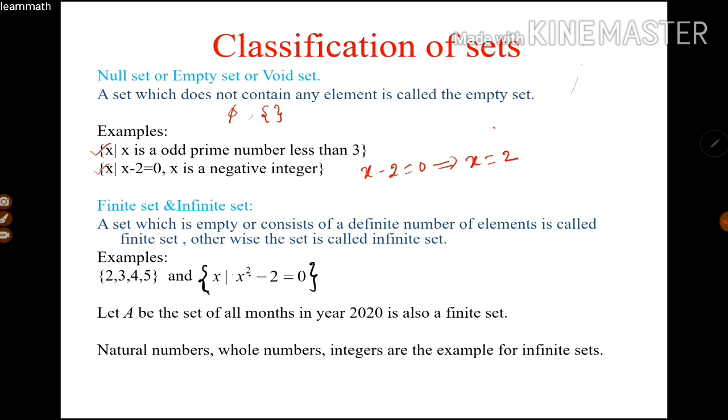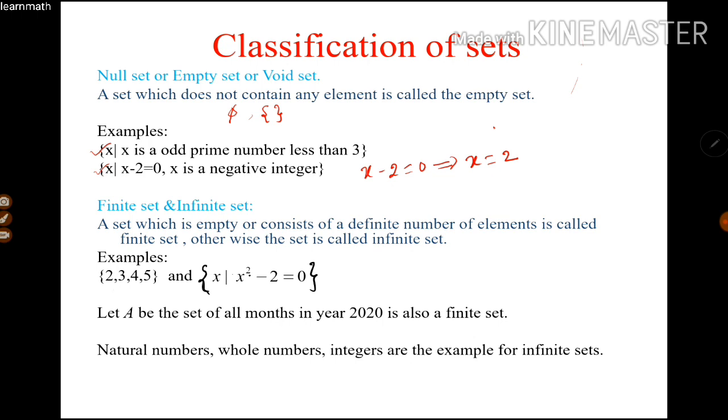Next one, finite set and infinite set. What is a finite set? A set which is empty or consists of a definite number of elements is called a finite set. Otherwise, the set is called an infinite set. Which means if it is possible to count the elements in the given set, it is a finite set. Otherwise, it is an infinite set. Means if it is not possible to count the elements in the given set, that set is called an infinite set.